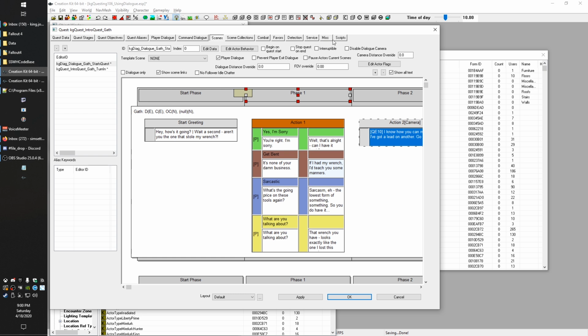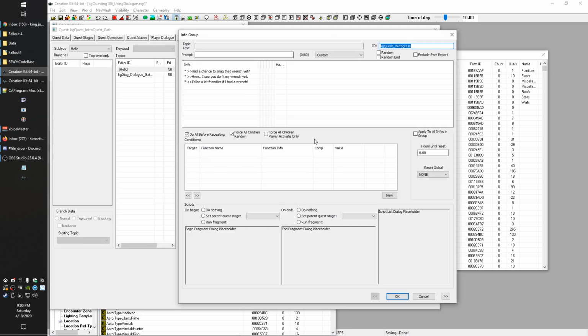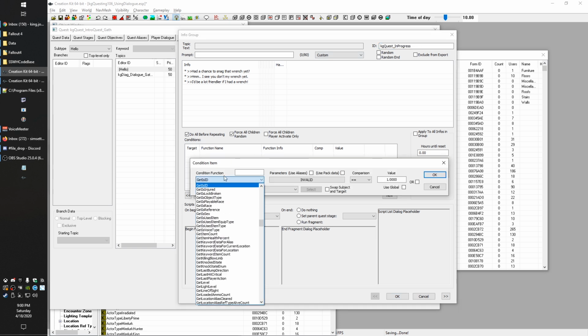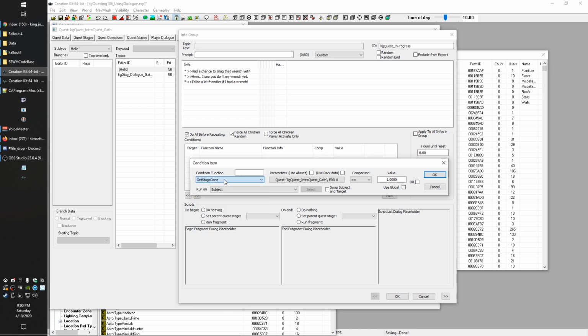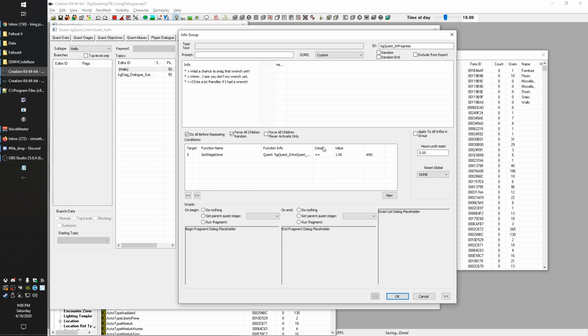Another thing we did is we set up these random dialogue lines. We only want these to show up while stage 10 is complete. So we're going to go ahead and do that condition again. We're going to do get stage done, and we're going to say get stage 10 Gath gives quest equals 1. But after the player turns it in, we don't want him saying these anymore.